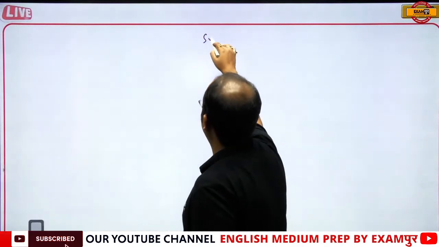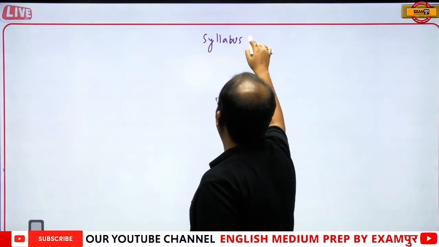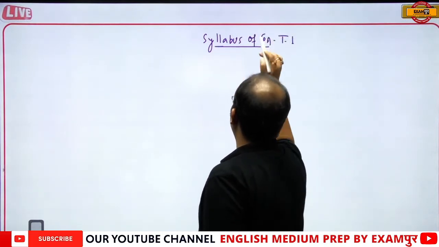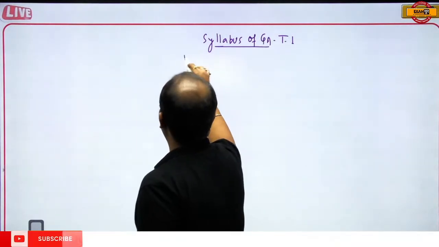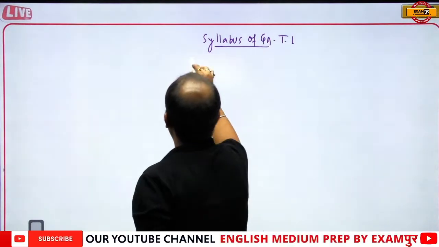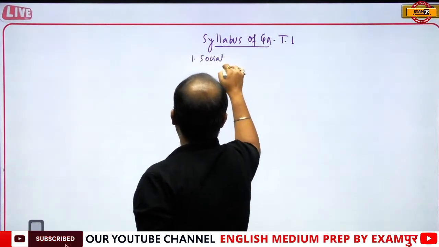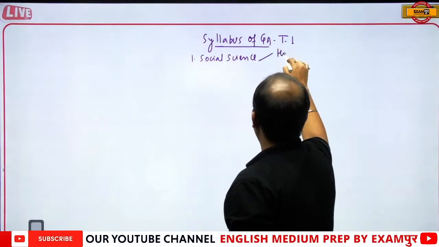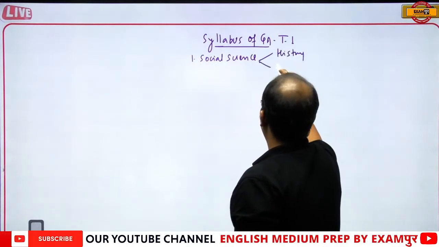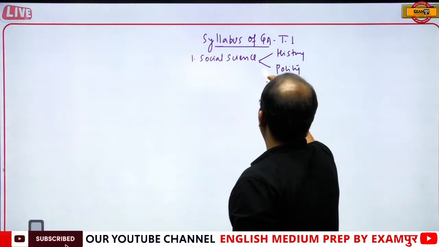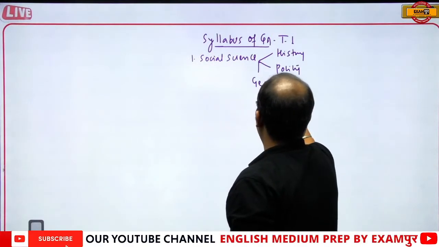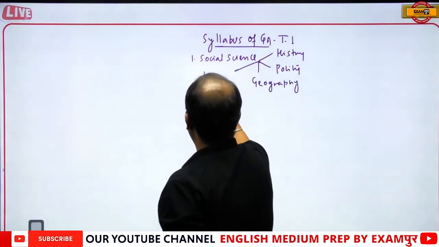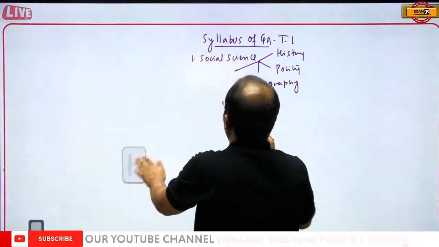The syllabus of GA for the tier 1 examination. Now guys, first of all, that will consist of the social sciences, the subjects of the social sciences, that is history, polity, geography and constitution, and Indian polity, history, geography and economics.